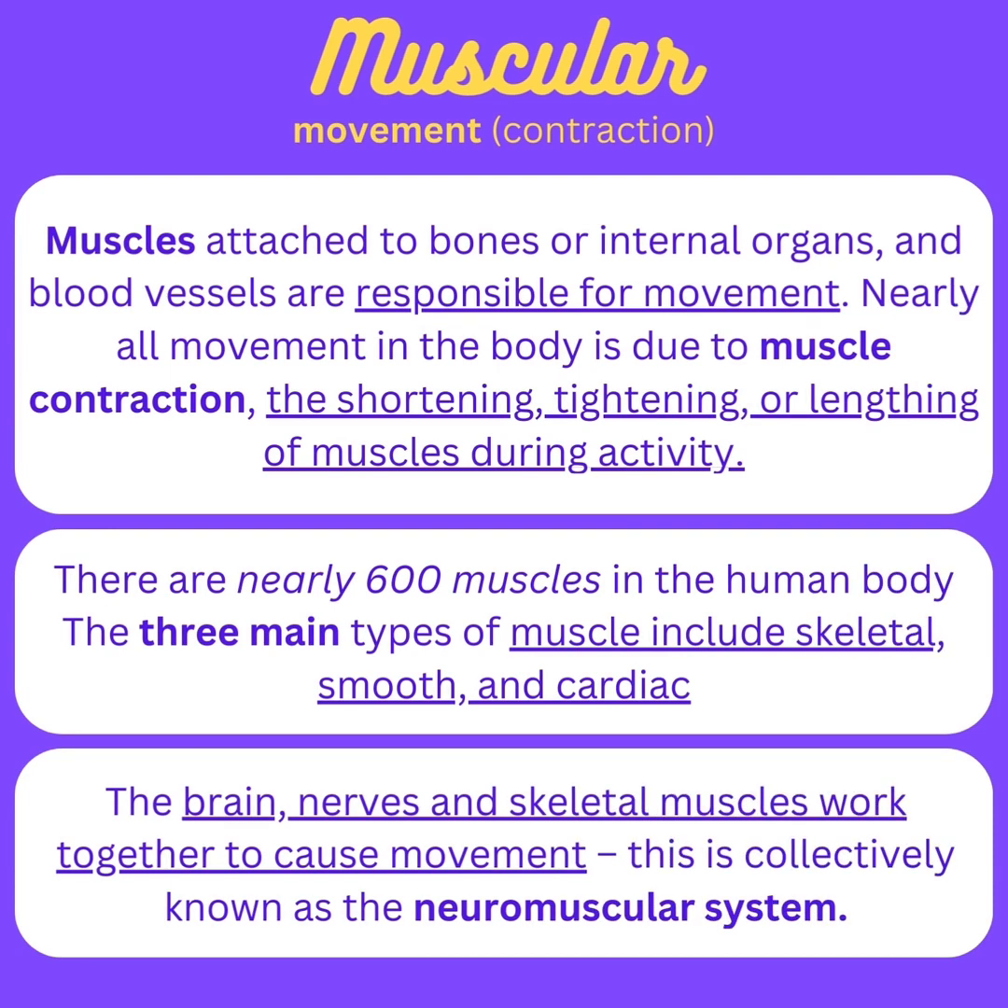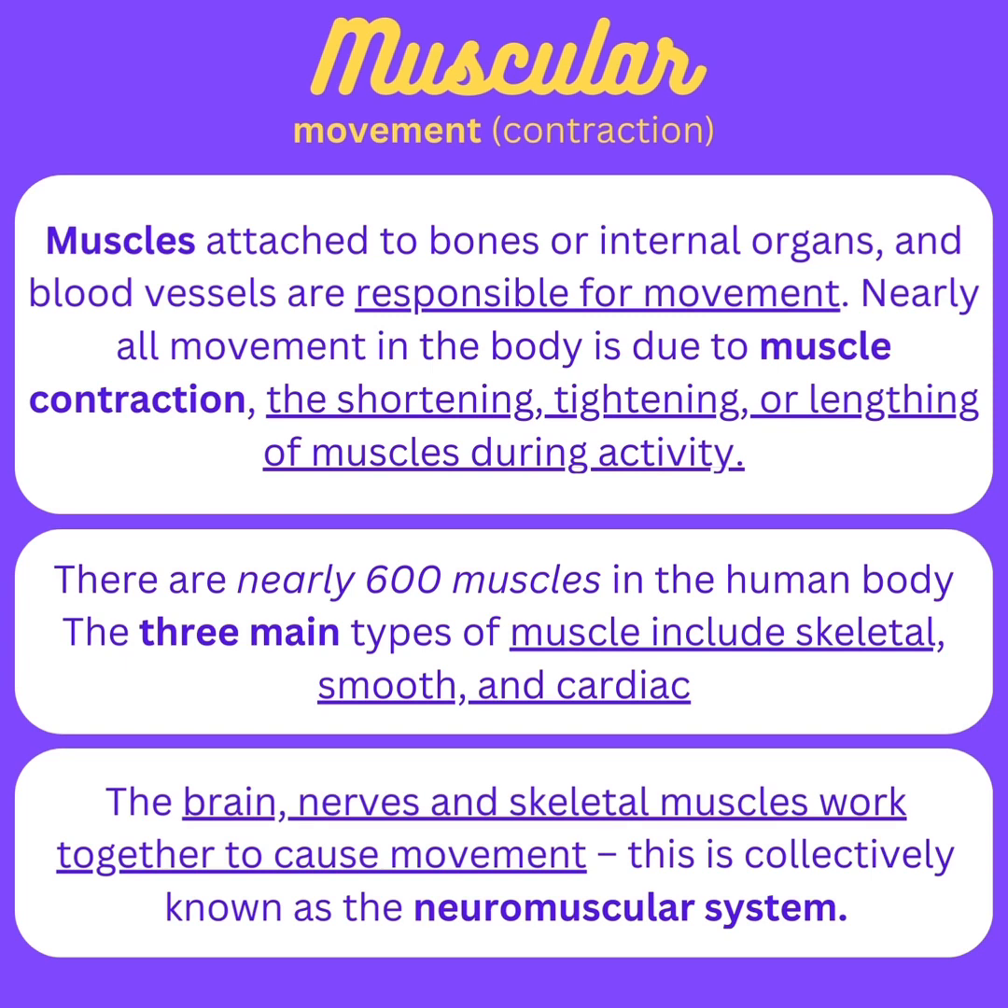Now we will be moving on to the muscular system, which is mostly responsible for movement, also known as contraction. Muscles attached to the bones or internal organs and blood vessels are responsible for movement. Nearly all movement in the body is due to muscle contraction, the shortening, tightening, or lengthening of muscles during activity. There are nearly 600 muscles in the human body. The three main types of muscle include skeletal, smooth, and cardiac.